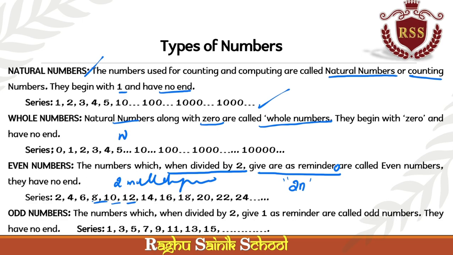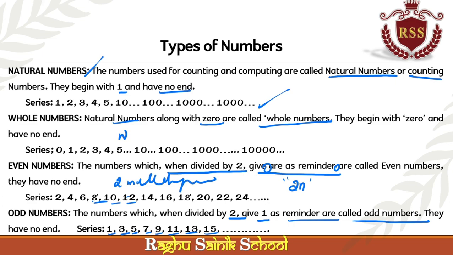The next number series is odd numbers. The numbers which when divided by 2 give 1 as remainder are called odd numbers. They have no end: 1, 3, 5, 7, 9, 11, 13, 15. These are odd numbers.